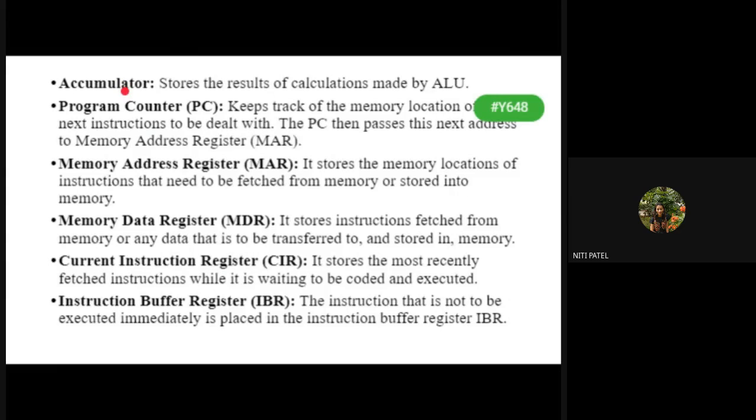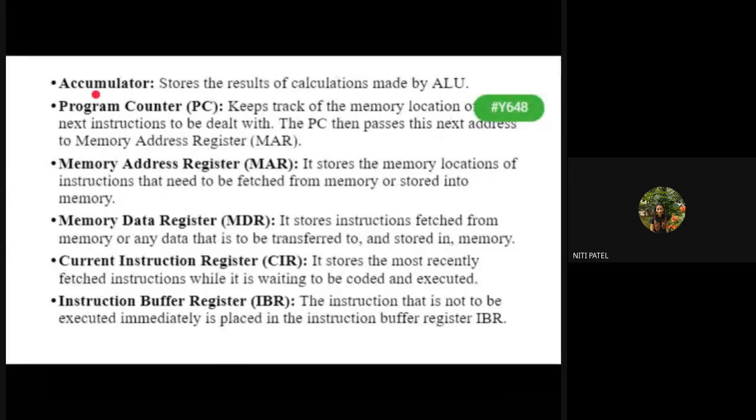Accumulator. What will the accumulator do? It will store the result. What did the ALU do? A plus B is equal to C. It calculated 2 plus 3 is equal to 5. Where will this 5 be stored? It will go and be stored in the accumulator. Okay. Once it is displayed on your output screen, it will leave the accumulator.